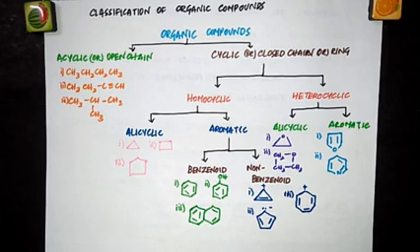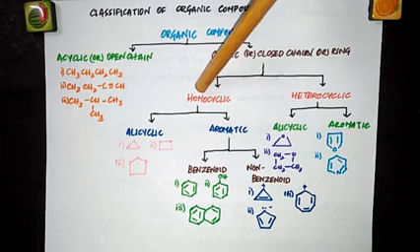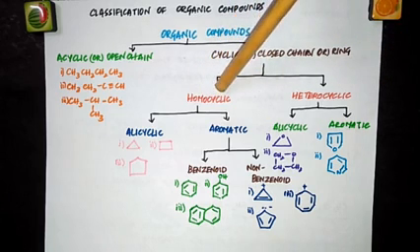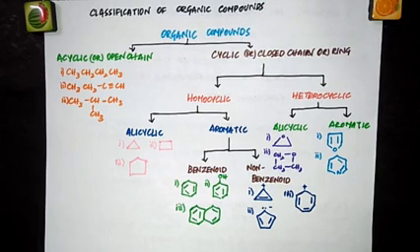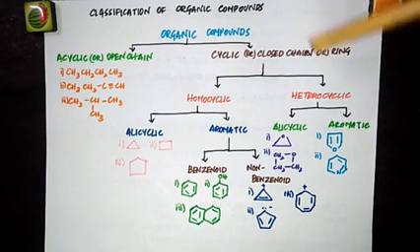Depending upon the constitution of the ring, these cyclic or closed chain or ring compounds are further divided into two categories, homocyclic and heterocyclic compounds. Homocyclic compounds are also called carbocyclic compounds.